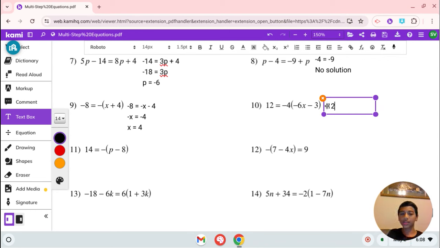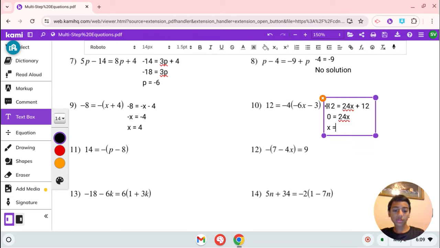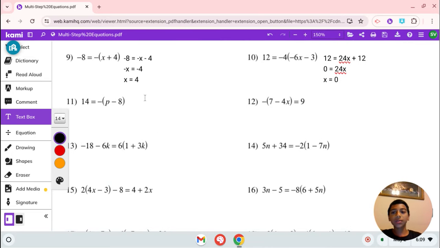Number 10, we have 12 equals -4 times (-6x minus 3). Let's distribute the parentheses. So 12 equals -4 times -6x, which is 24x, minus 3 times -4, which is plus 12. Now we can subtract 12 from both sides of this equation, giving us 0 equals 24x, giving us x equals 0. We can test this. 12 equals -4 times, so -6 times 0 is 0. 0 minus 3 is -3, and -3 times -4 is 12. That's our solution in number 10.